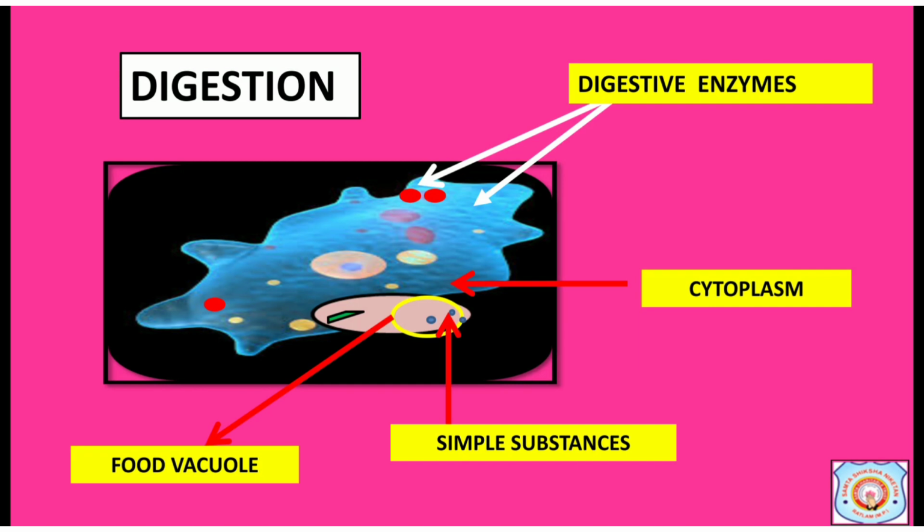Next is digestion. The cell contains jelly-like liquid known as cytoplasm. From the cytoplasm, digestive enzymes are secreted in food vacuole. These enzymes act on food particles and convert it into simple substances.